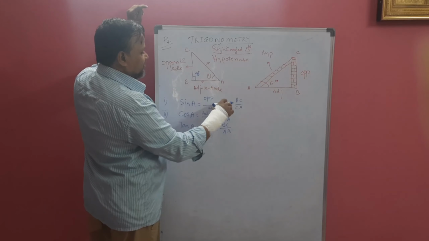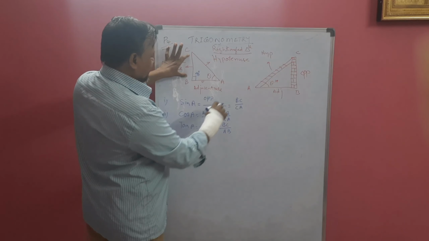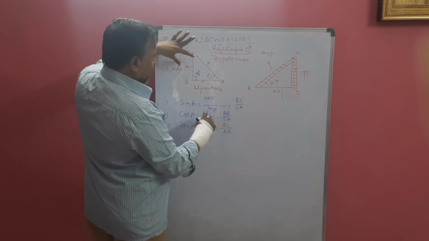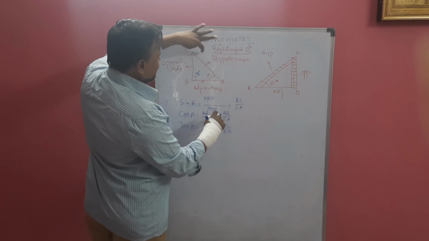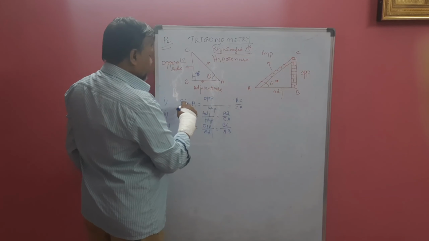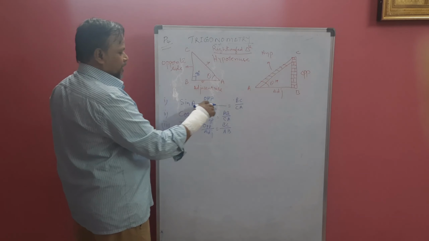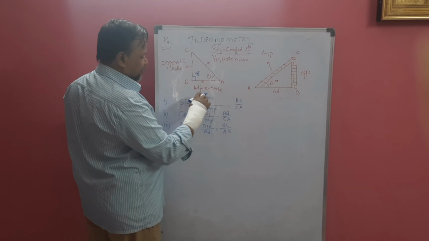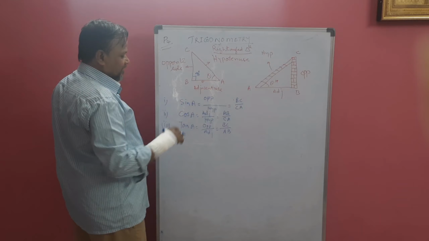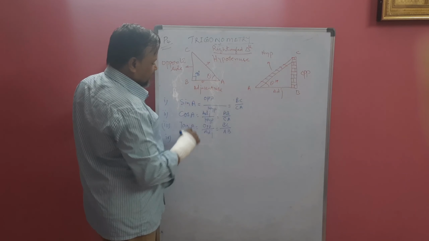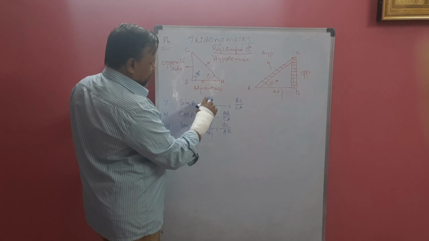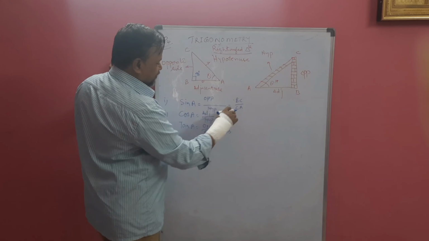Opposite is BC, hypotenuse is CA. So sin theta is nothing but opposite side by hypotenuse side. Sin of angle A is BC by CA.